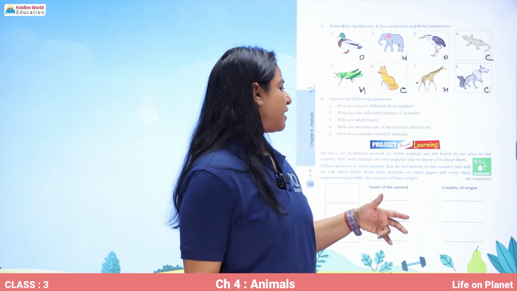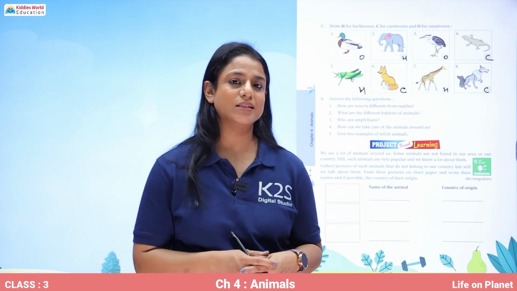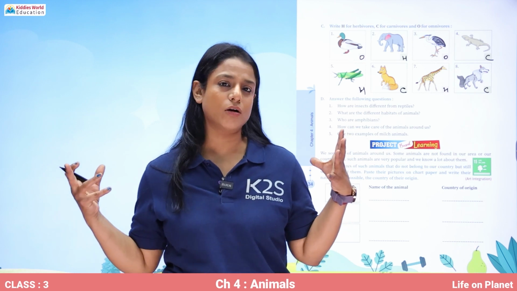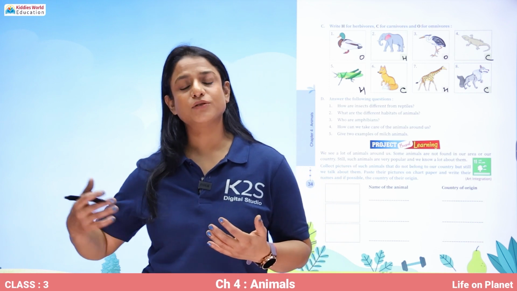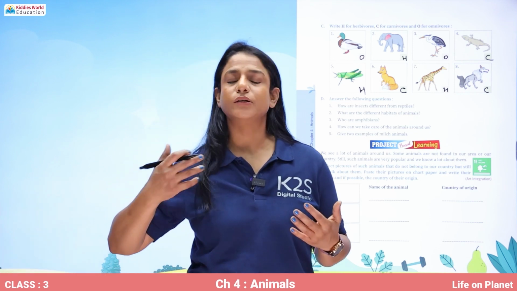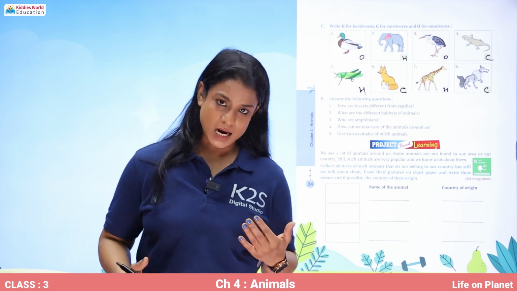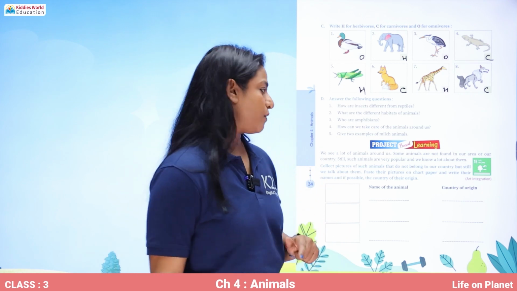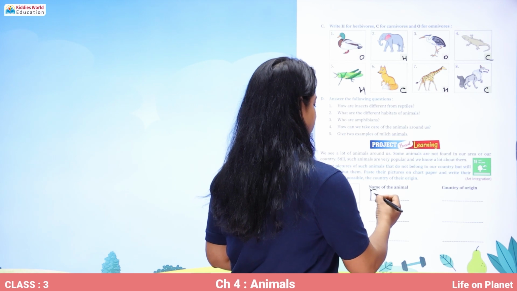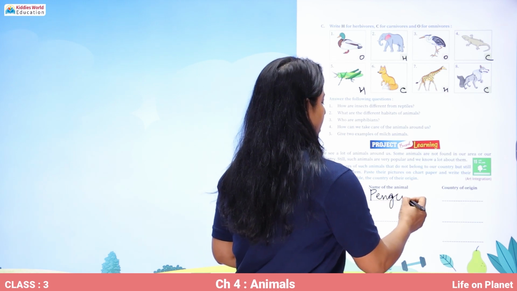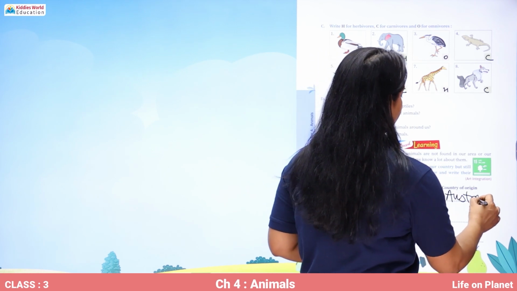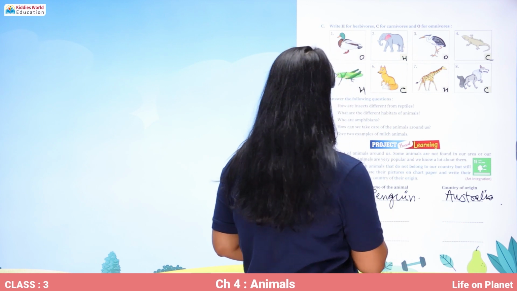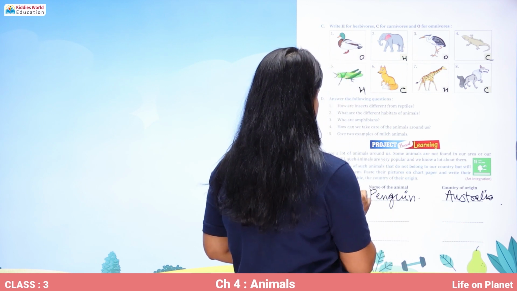Now we see a lot of animals around us. Some of them are from India and some of them are not from India, but the animals that are not from India, we still talk a lot about them. So try to find out the names of the animals that do not belong to India, but we talk about them. The first one is penguin, and it originated in Australia and New Zealand. You can paste a picture of a penguin over here.